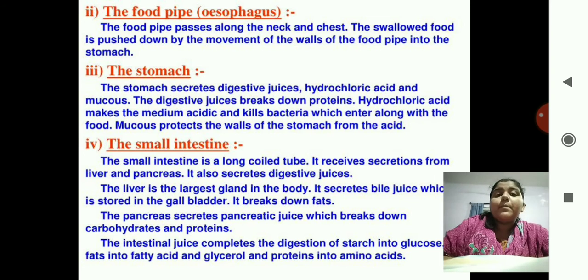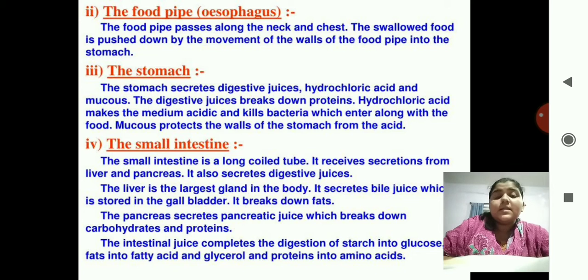Then the pancreas is present, which secretes pancreatic juices that break down carbohydrates and proteins, that is, the remaining carbohydrates and proteins which are not yet converted. They are then converted in the small intestine. The intestinal juice completes the digestion of starch into glucose, fats into fatty acids and glycerol, and proteins into amino acids.